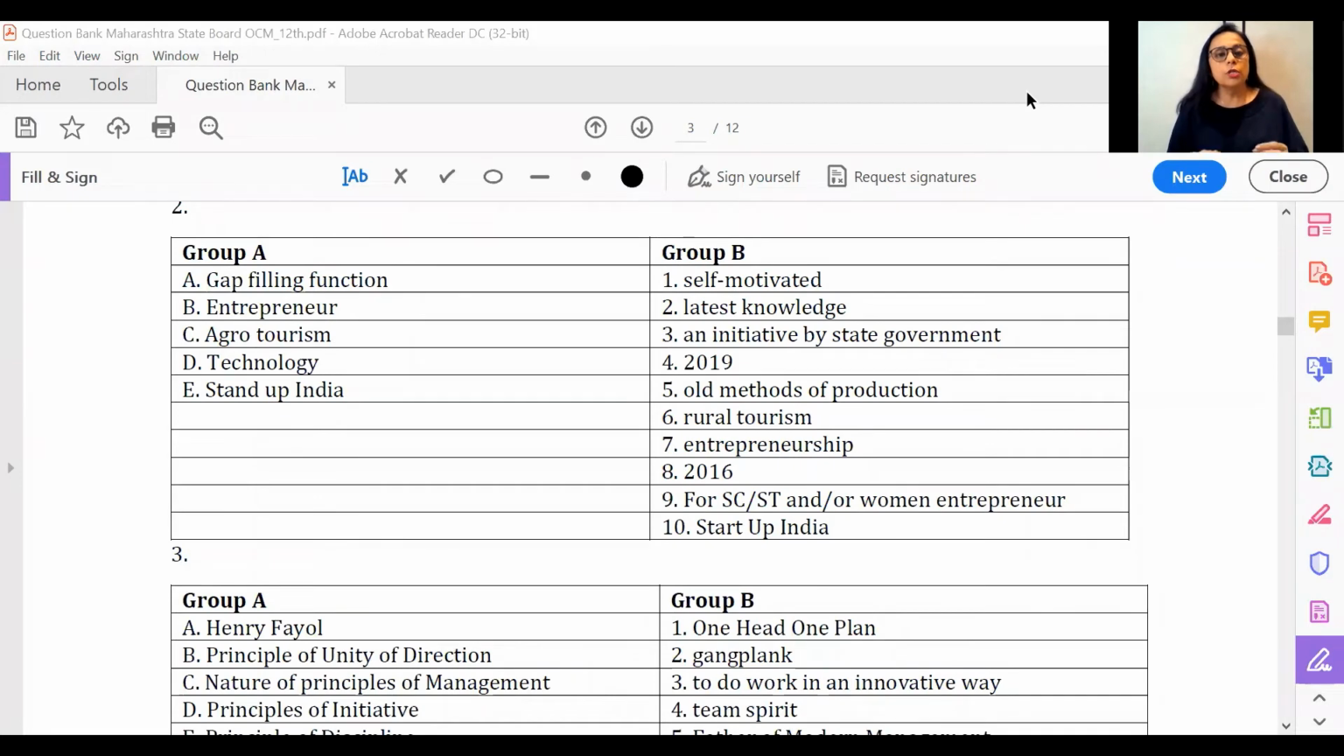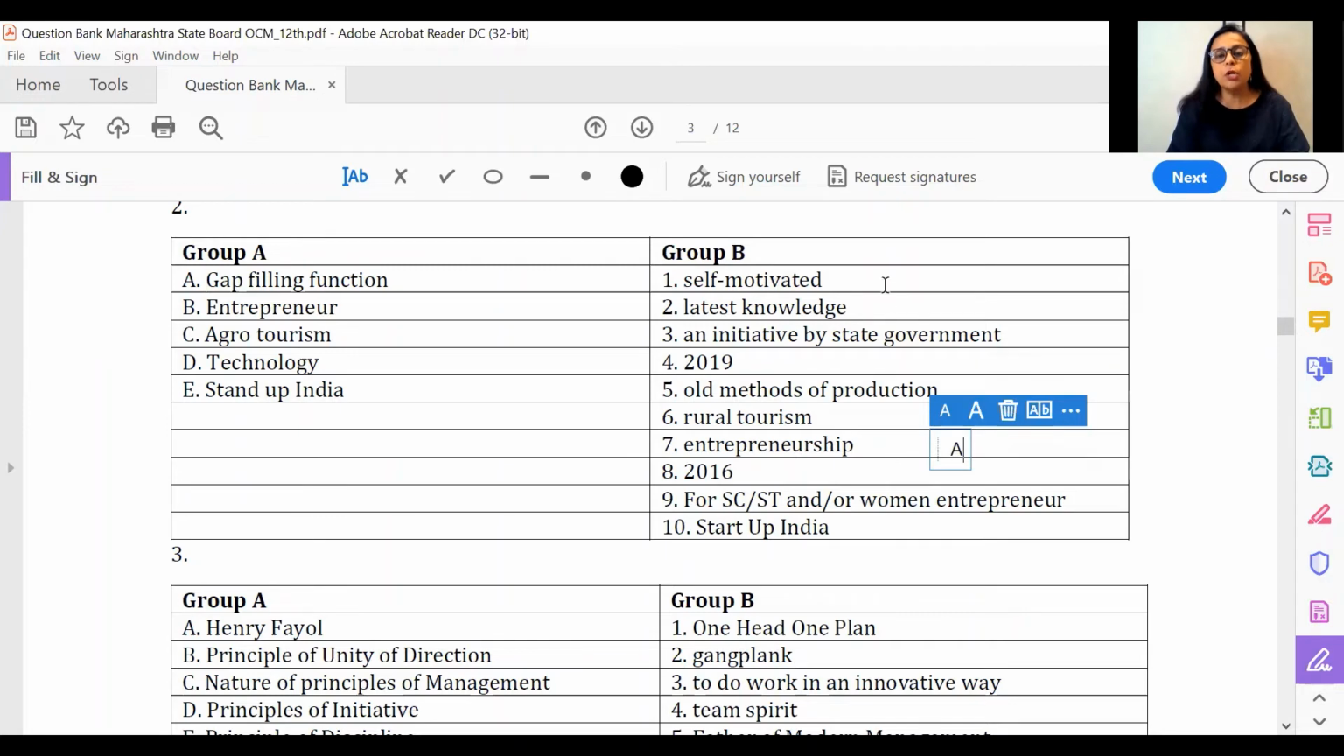Move on to the second match the pair given in the question bank. Gap filling function is clearly one of the characteristics of entrepreneurship, item number 7 here. So when we are talking about entrepreneurship, it's one of the features. There's a gap between the demand in the market and need is created, but there is nobody to satisfy that need, and that's where an entrepreneur comes in. With entrepreneurship, this gap is filled up, and that's why the answer to this is entrepreneurship.